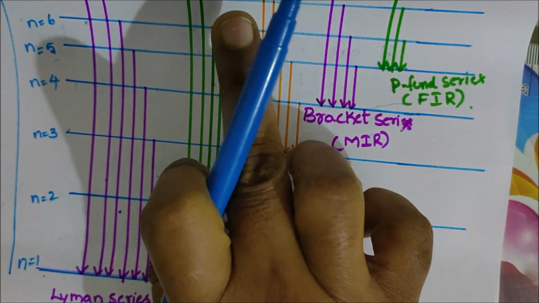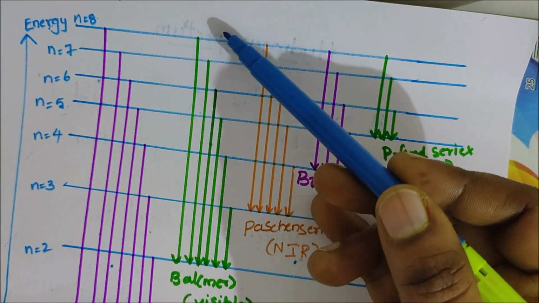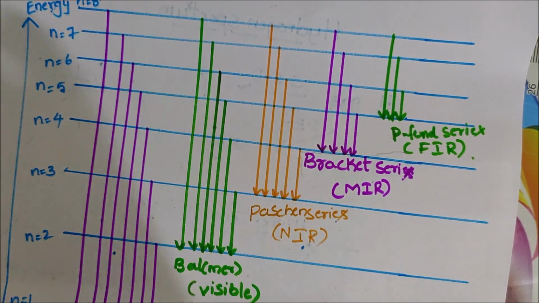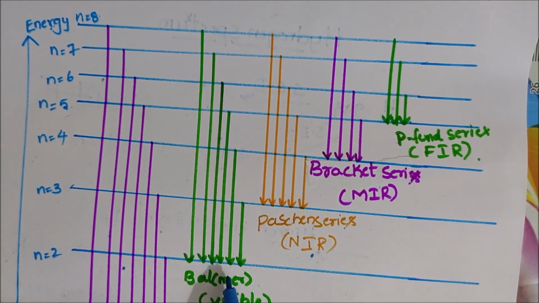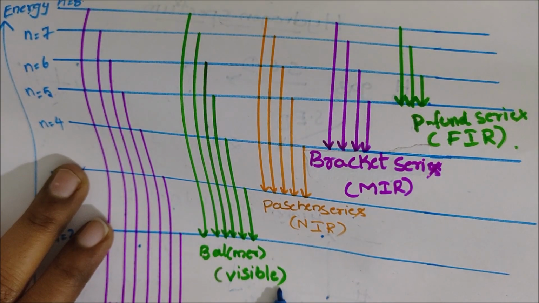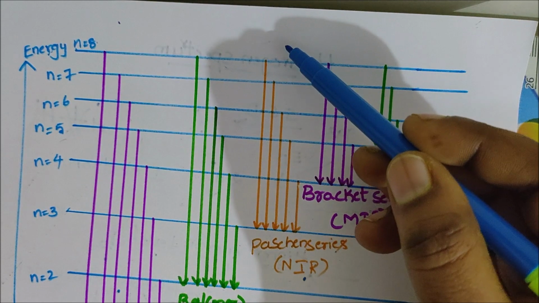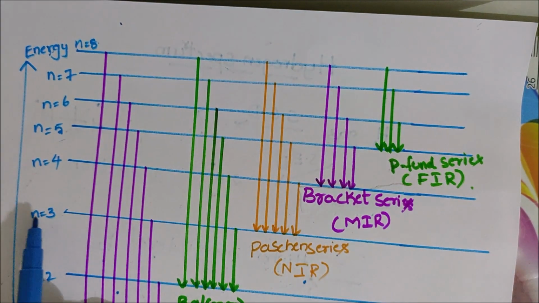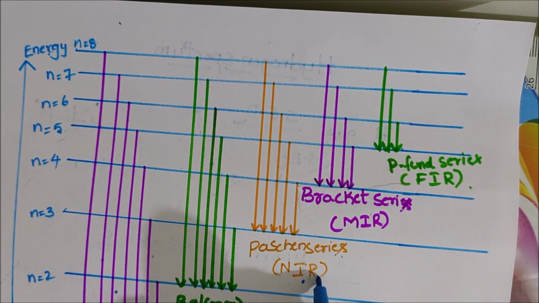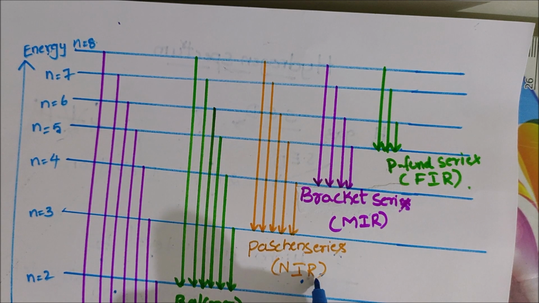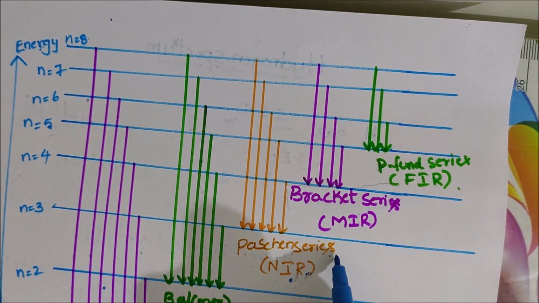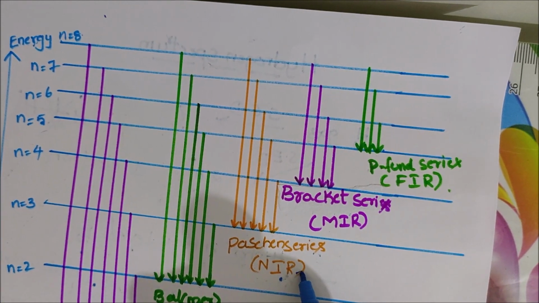When the electron jumps from higher energy levels to the second energy level, the Balmer series is formed. This Balmer series is observed in the visible region. When the electron jumps from a higher energy level to the third energy level, the Paschen series is formed. This is observed in the near infrared region. IR is the infrared region. The Paschen series is near to the IR region.